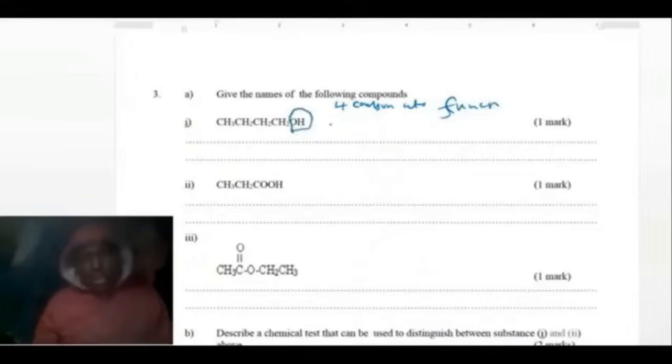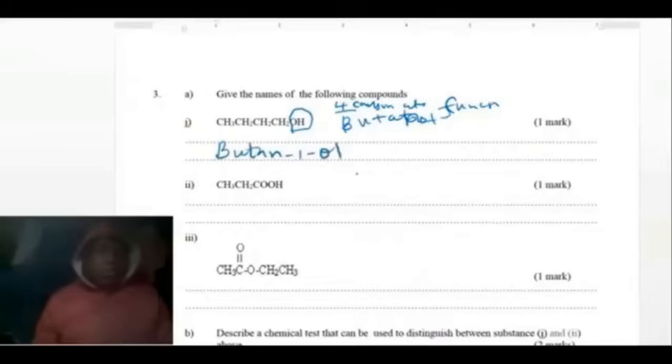So which name is given for an alcohol with 4 carbons? Definitely it is going to be butanol, right? Butanol is the alcohol, but is that the name? No. Look at where the functional group is. The functional group is on carbon number 1. Therefore, the correct name is butan-